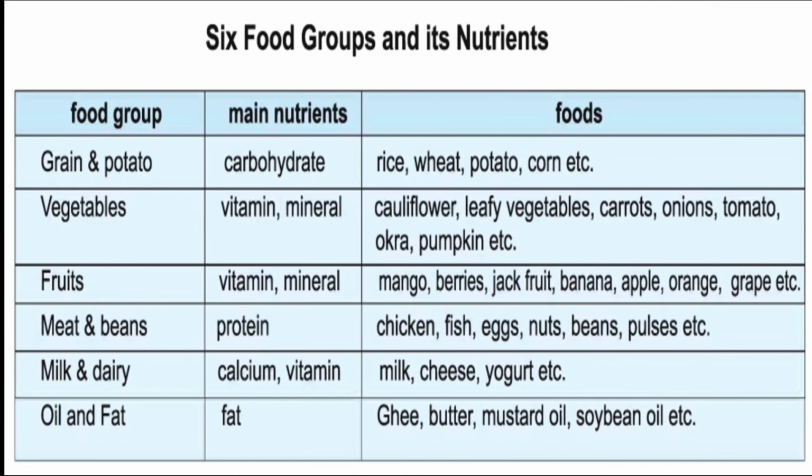So this is the chart of food groups. The names of the food groups are grain and potato. Second one is vegetables. Third one fruits. Fourth one meat and beans. Fifth one milk and dairy. And the last one is oil and fat. So we will be learning more about the food groups and their examples.